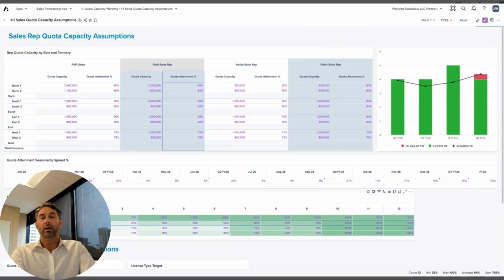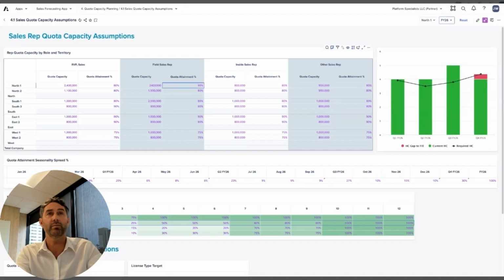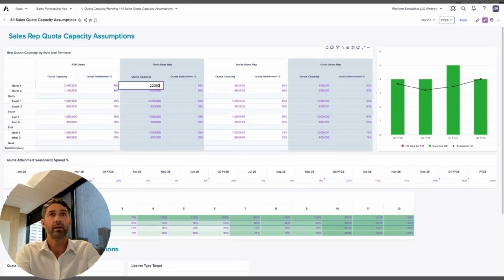So, if I think certain roles might ramp faster, maybe there's a new AI tool that will help reps ramp faster, just as an example, I could also change the expected quota capacity. That may have cost impacts, but at least then we can see what the impact would be to meeting our quota capacity.